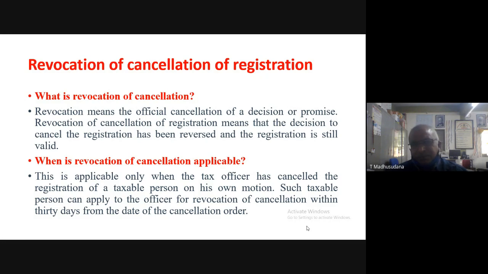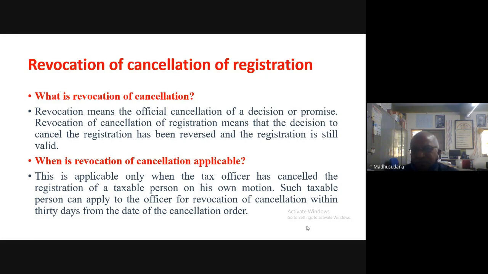So in this way, the registration may be cancelled under GST law. Migrated taxpayers may cancel their registration, the registered persons themselves can apply for the cancellation of the registration, and the GST officers may cancel the registration under different circumstances.